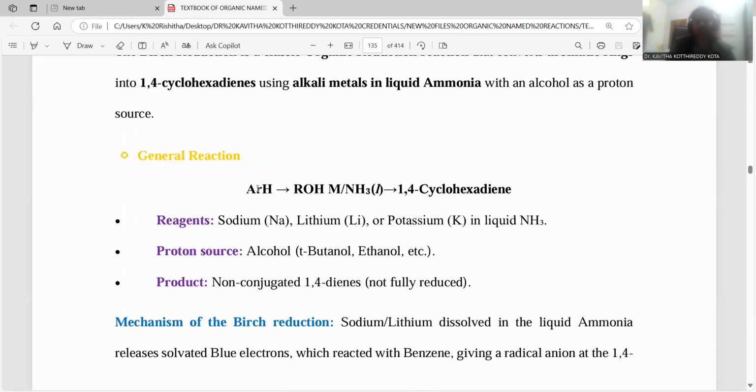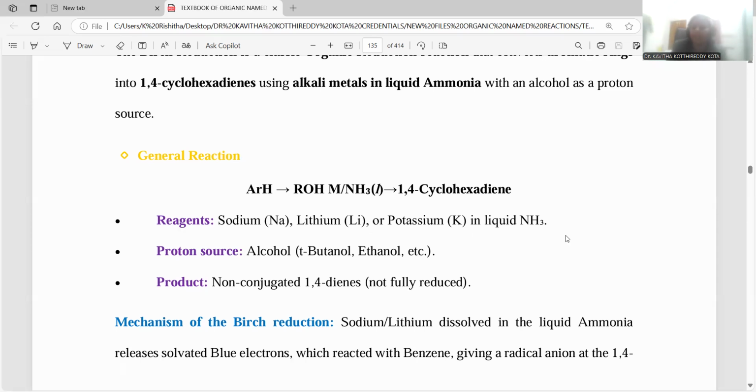In the general reaction, you may take any aromatic compound treated with alcohol as the solvent medium. A metal, in general lithium or sodium, is taken. Combined with liquid ammonia it is able to release electrons, and 1,4-cyclohexadiene formation takes place. If this is an aromatic ring like benzene, you may use a metal like sodium, lithium or potassium, which is dissolved. Either of the metals can be taken, not all the metals together. Either sodium, lithium or potassium can be introduced in addition to liquid ammonia.